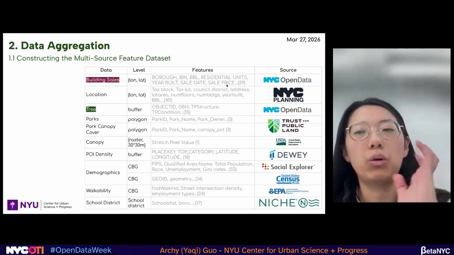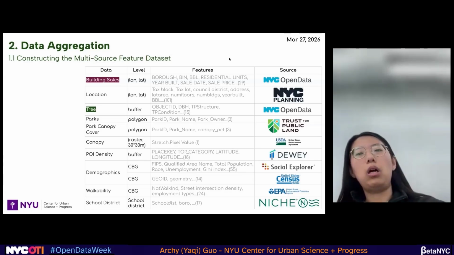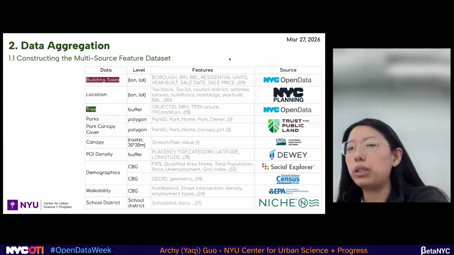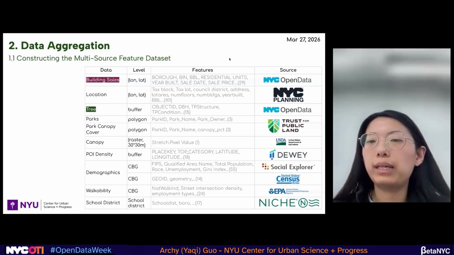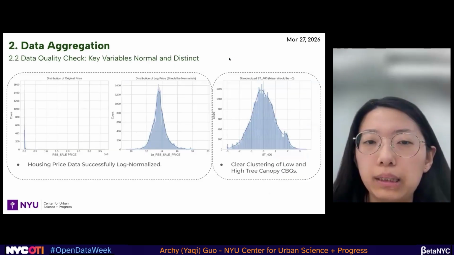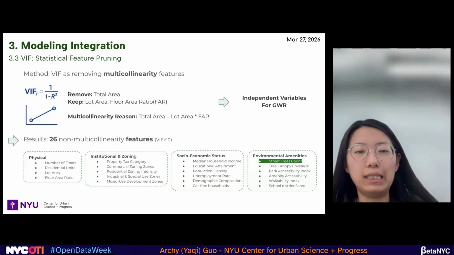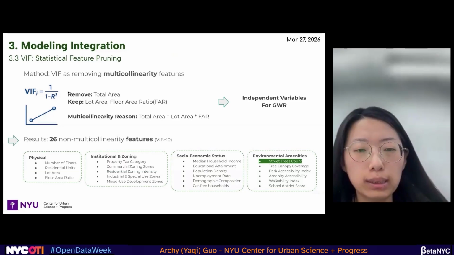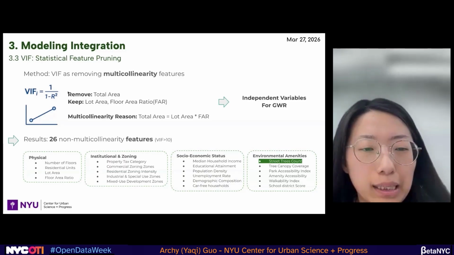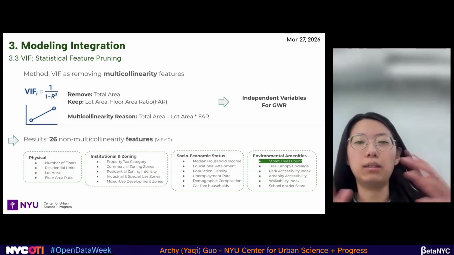I think that will answer the question. So in the model, we did put many different physical features about a building into the model. I believe we capture the difference between the two. With our 26 features in the end, we have number of floors, residential units, lot area, and the floor area ratio. I don't know if that answers your question about the difference across apartments and houses.